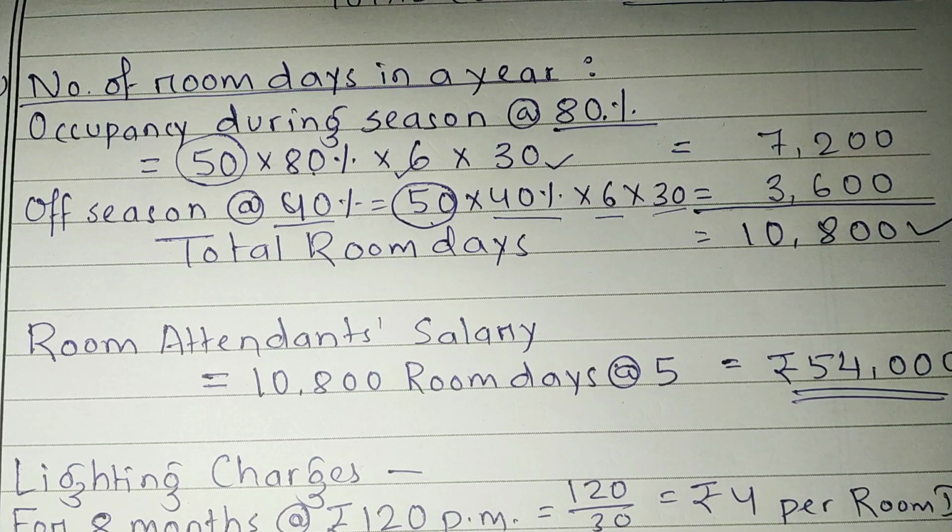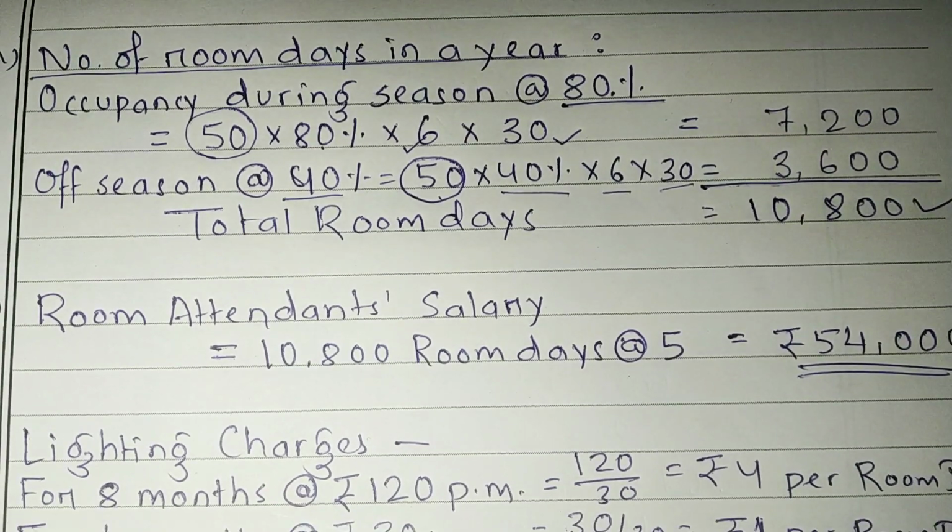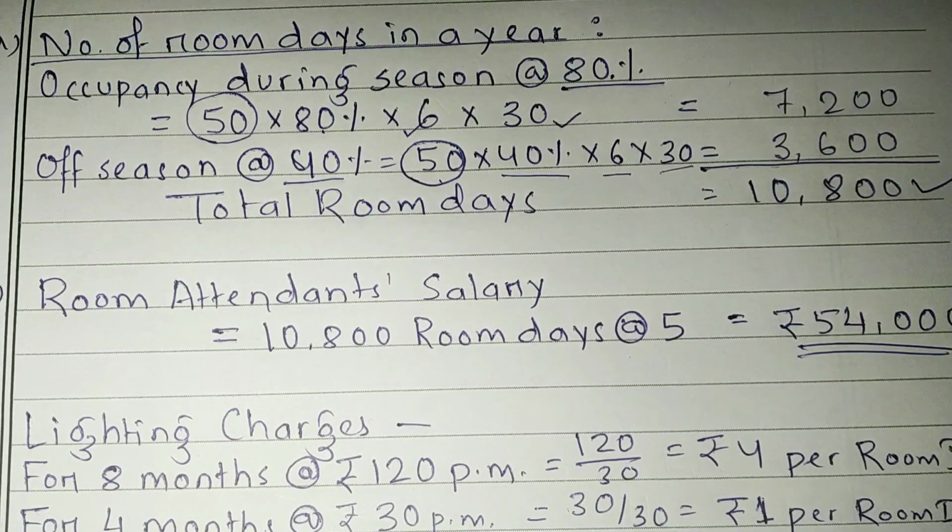So we are solving this question. The lodging home is being run in a small hill station. So now tell me, what is on season for a hill station? Generally people go to hill stations in the summer season. So on season is summer season, right? And winter season is their off season. So the question is saying that.